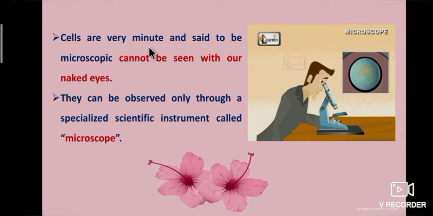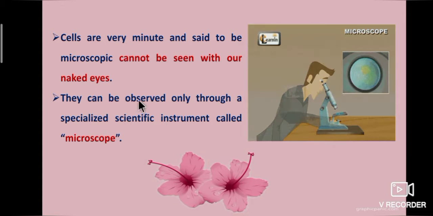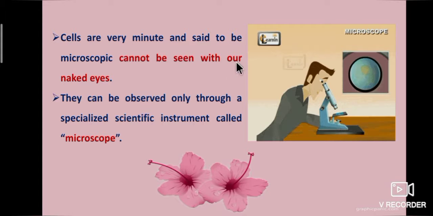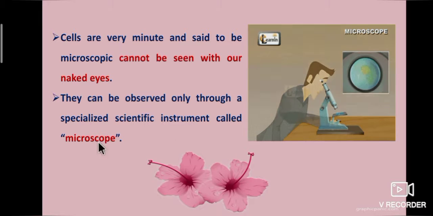Cells are very minute and said to be microscopic; they cannot be seen with our naked eyes. They can be observed only through a specialized scientific instrument called a microscope.